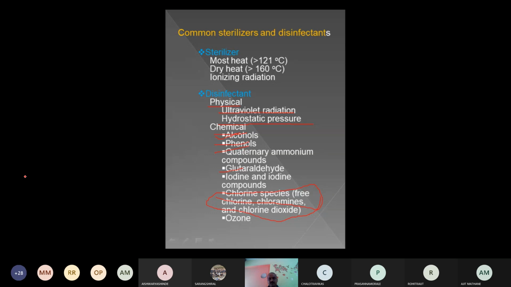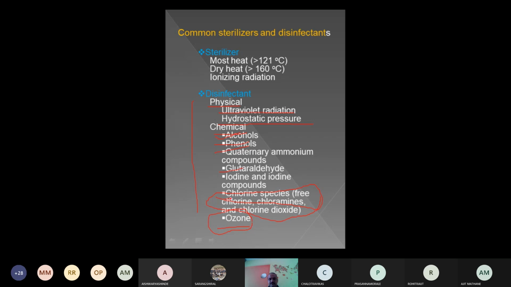I think most of you have seen in the medical store that there are cans of sanitizer, and hydrochloric, or we can say chlorine solution is also available. So that chlorine is going to play a very important role to kill the pathogens, to kill the organisms. Ozone is also one of the elements which is used. Now, if you consider all these types of disinfectant, in India we are using chlorine as a disinfectant.